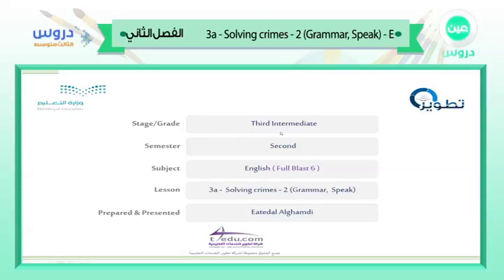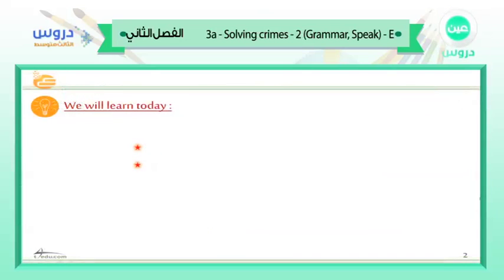Welcome to this new English lesson. This lesson is for the third intermediate, the second semester. The subject is English Full Blast 6. The lesson is 3a, Solving Crimes. It's the second part of the lesson, grammar and speak. Prepared and presented by Mrs. I'tidal Al-Ghamdi. For today's objectives, we are going to learn how to use subject and object questions.